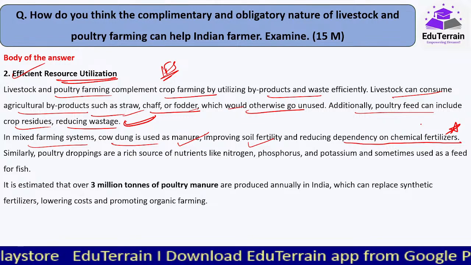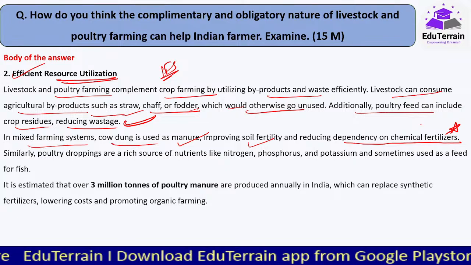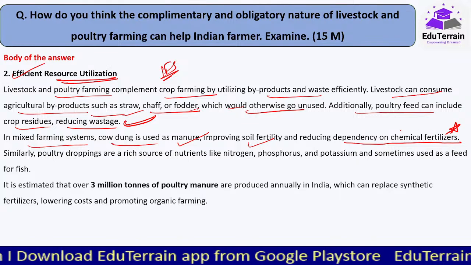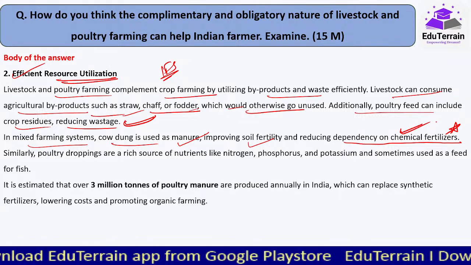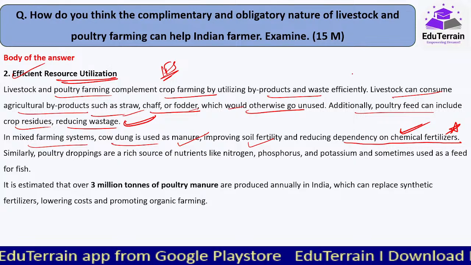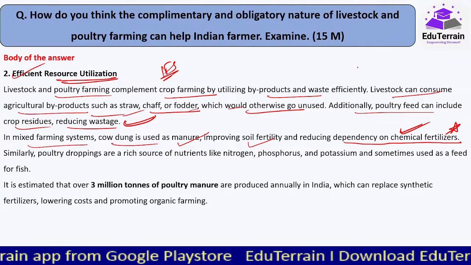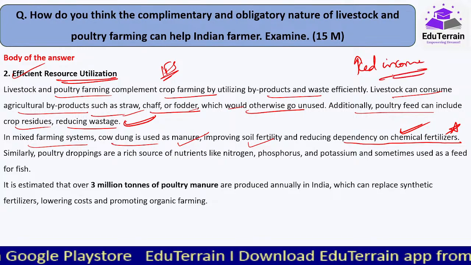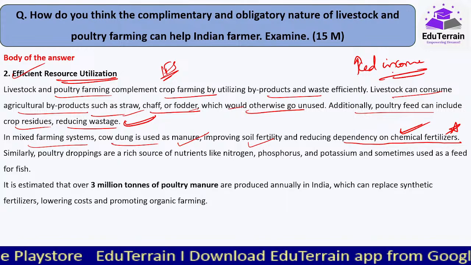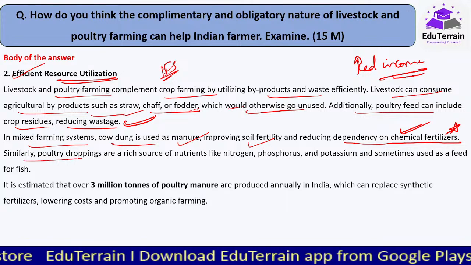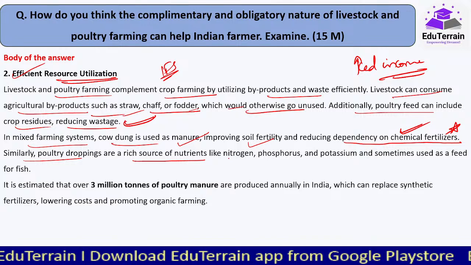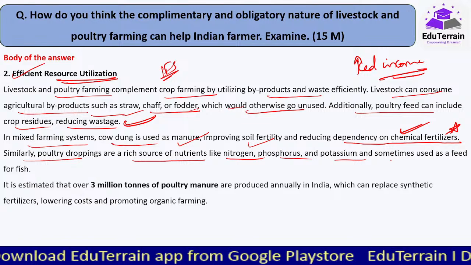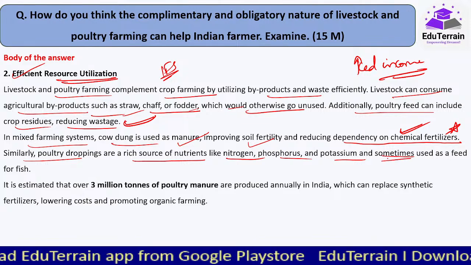इसमें two uses. एक तो production है ही, and that too quality produce. And second, the cost of cultivation is going down because of non-usage of these chemical fertilizers. So on overall, it is a win-win situation for the farmer who will be getting an increased income. First, the premium produce, and second, the cost of cultivation जो कम हो जाएगा. Similarly, poultry droppings are rich source of nutrients such as nitrogen, phosphorus, potassium, etc.